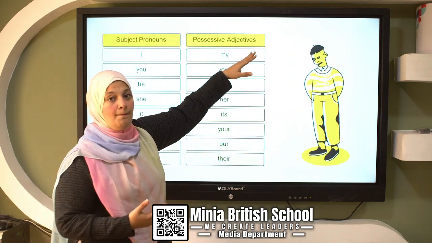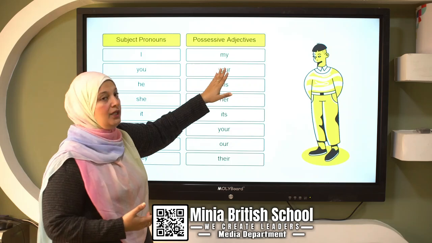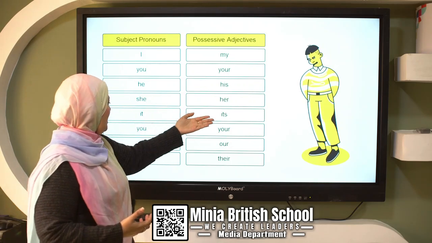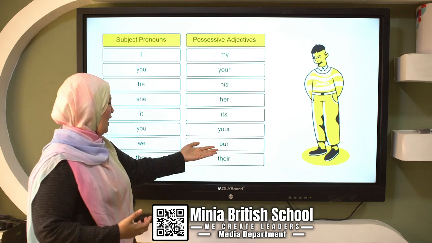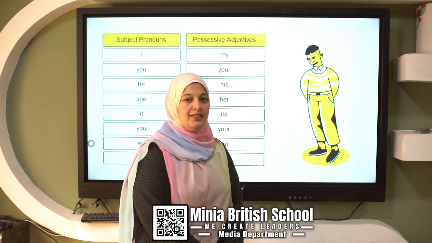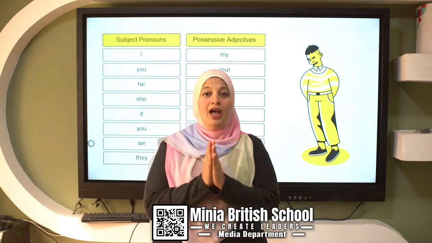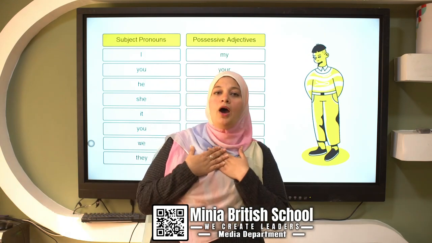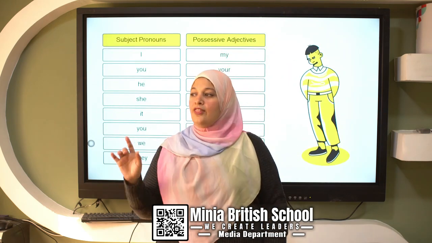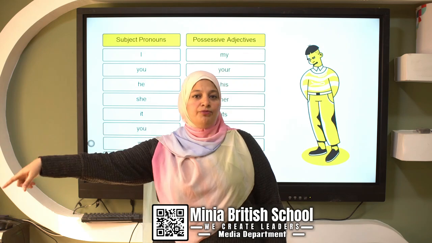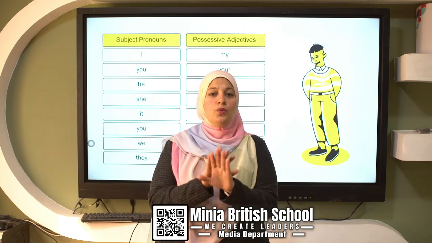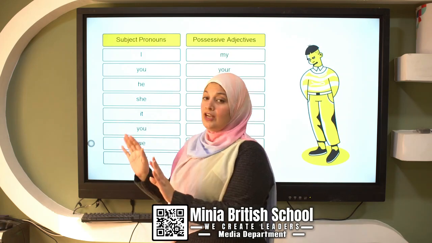I will be my, you will be your, he, his, she, her, it, its, we, our, they, their. How can I use these in a sentence? I have a bag. It's my bag. It is our school. They are her friends. Something like this. I can use this one without names, just the possessive adjective.